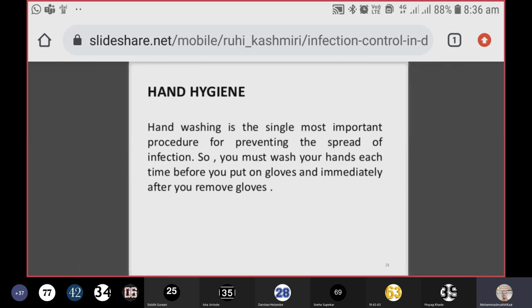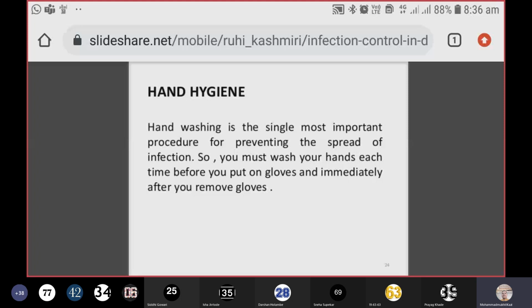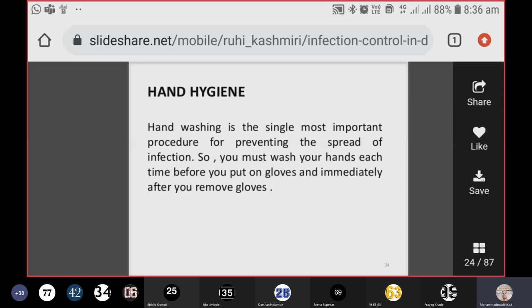As I told you, hand hygiene, simplest, cost effective. Hand washing is the single most important procedure for preventing the spread of infection. That is why they say, wash your hands regularly. Why are they saying that? Because you never know where you are touching your hands, on the railings, on the common platforms like lifts, or in the clinics.